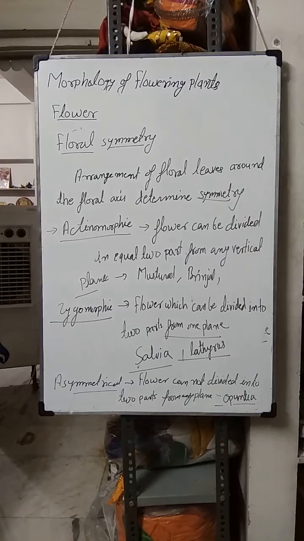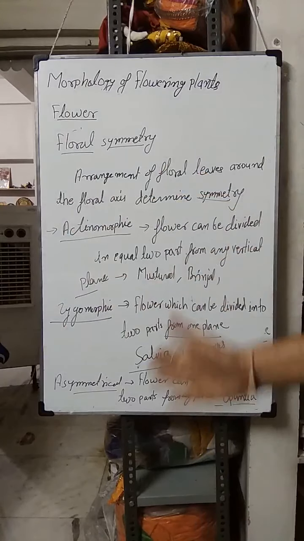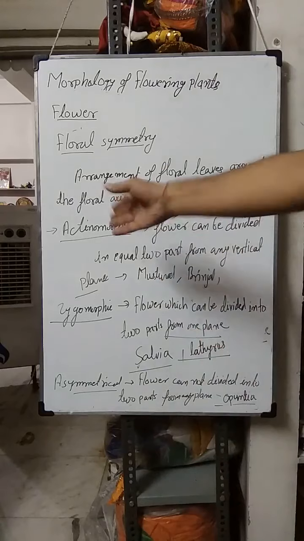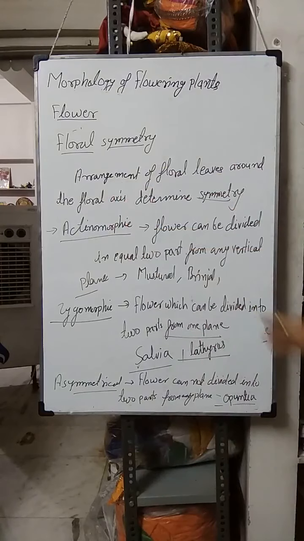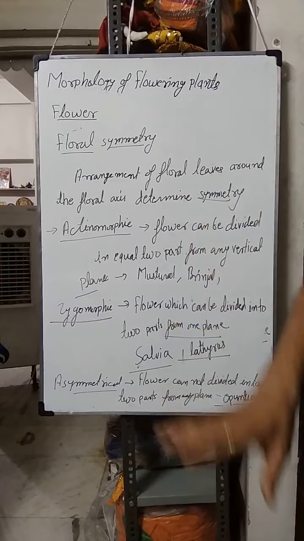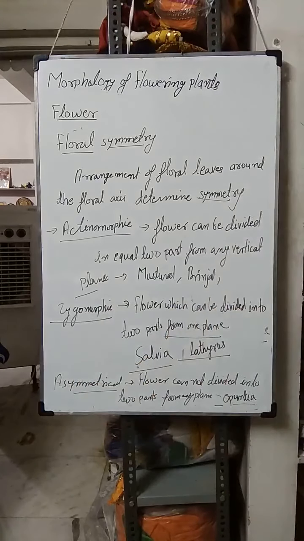So that symmetry is of three types. Actinomorphic, that is of regular symmetry. Flower can be divided into two parts from any planes. If we see such type of symmetry in the animals, we can say that is radial symmetry. और यहाँ पर actinomorphic symmetry कह सकते हैं. Zygomorphic, that flower can be divided into two parts from one plane, only one plane. In animals, that we can say bilateral symmetry. Zygomorphic, and third one is of asymmetrical. Flower cannot be divided into two equal parts from any planes. किसी भी plane से दो part में divide नहीं किया जा सकता, इसलिए उसको asymmetrical कह सकते हैं. That example is of opuntia.